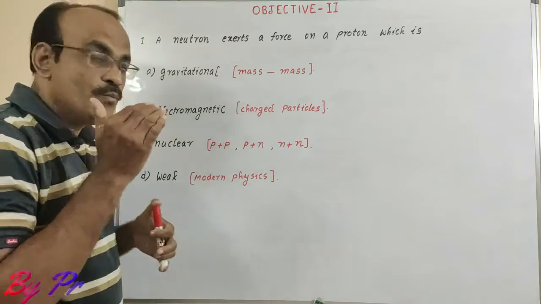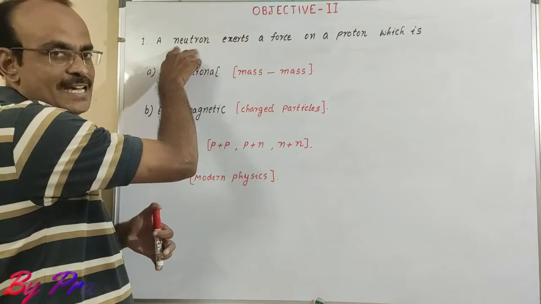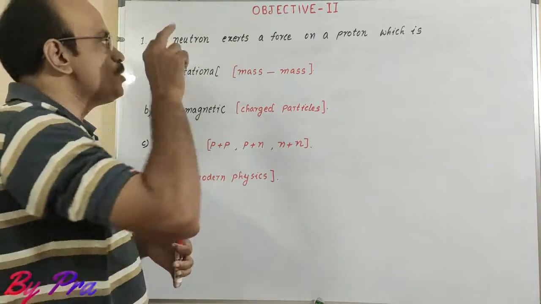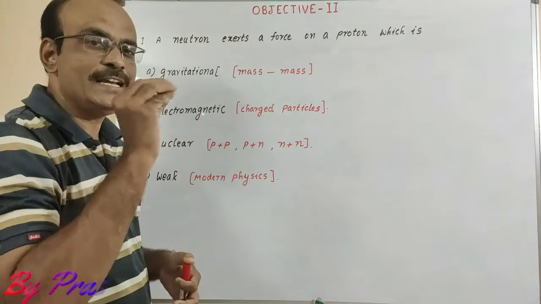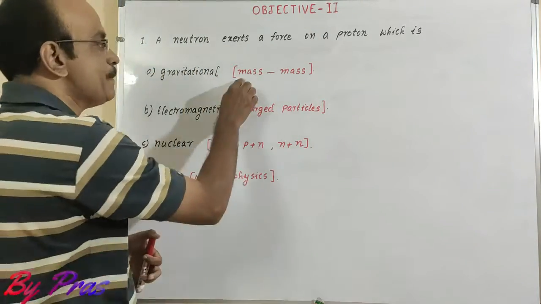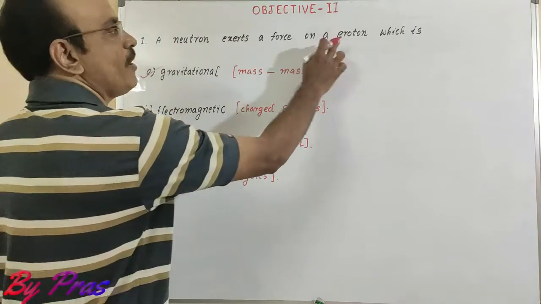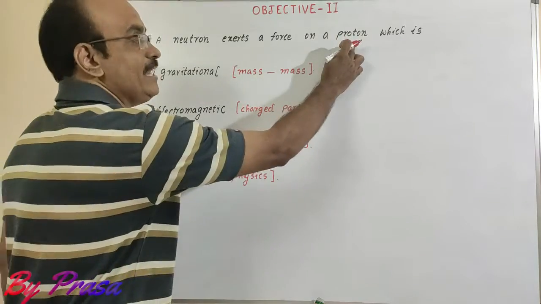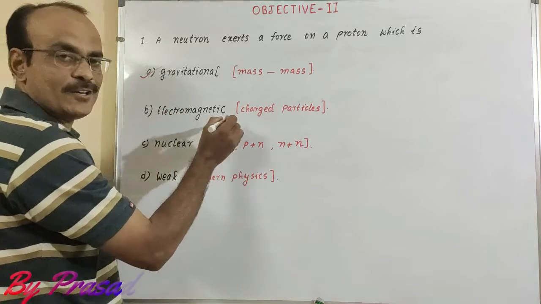So here a neutron is not a charged particle. Here proton is a positively charged particle. So neutron contains some amount of mass, proton also contains some amount of mass. So that's why gravitational force exists between neutron and proton. But for electromagnetic force we need charged particles; proton is the only charged one, but neutron is not. So that's why it is not the correct option.